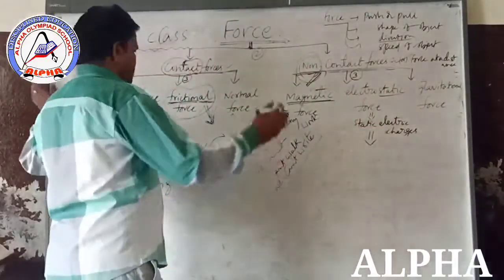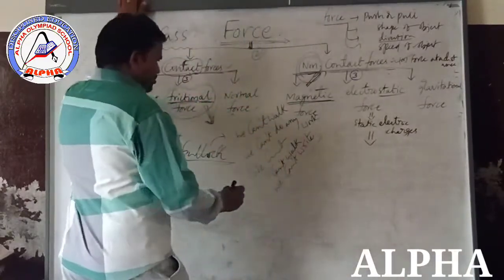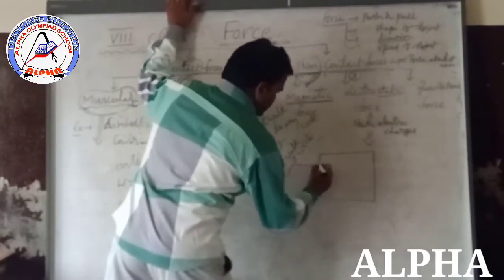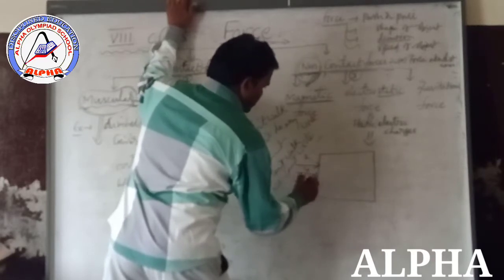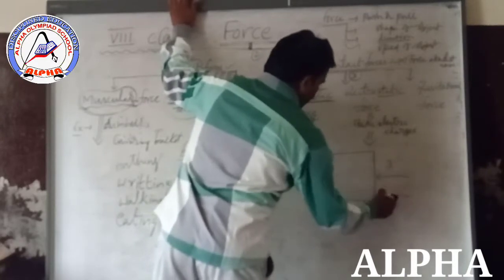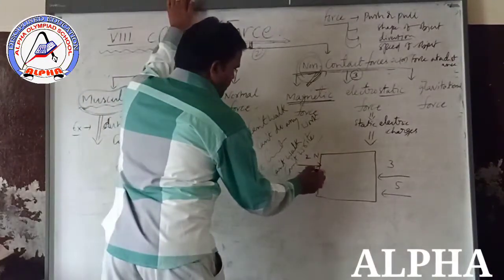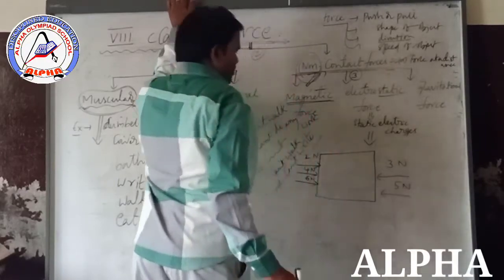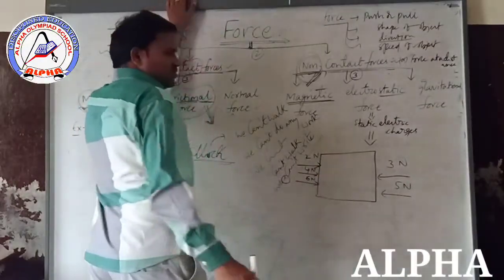Now I am giving a problem for your homework. Find the net force. Here 2 newtons, 4 newtons, 6 newtons. Here 3 newtons, here 5 newtons. Find the net force. This is the homework for you.